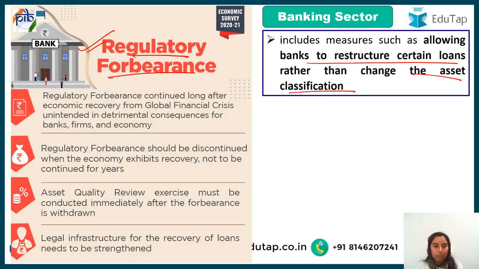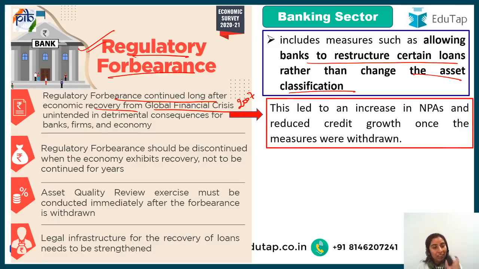In the survey, it was mentioned that regulatory forbearance continued after the economic recovery from the global financial crisis of 2007-08. There was this global financial crisis wherein the regulatory forbearance came up, but it continued after that also, which was detrimental and did not do good to our economy. This is what the survey has said.